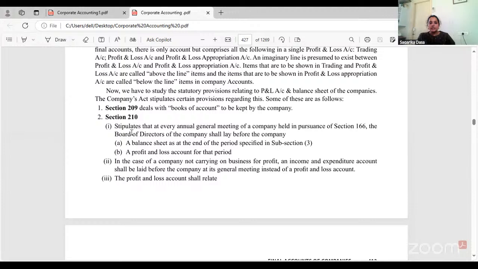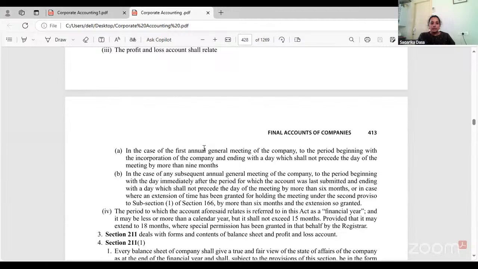I'm not going to explain all the partnership difference and company accounts difference, because you already have it. I'm going to explain the maintenance of the profit and loss account.